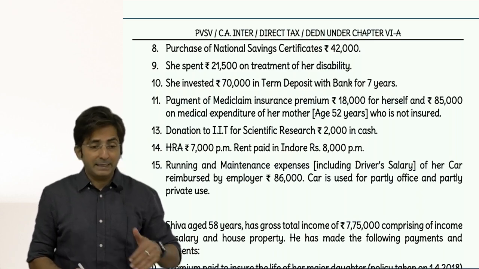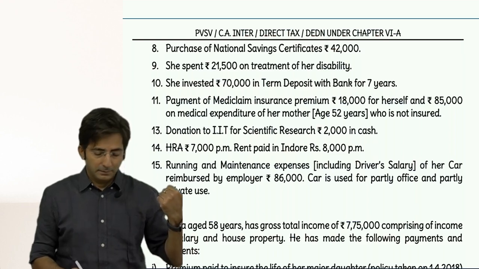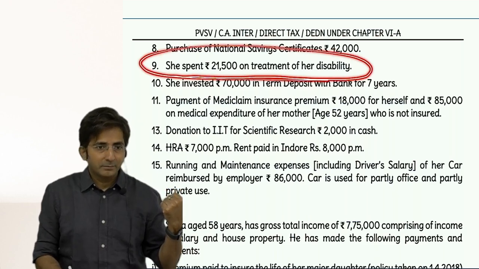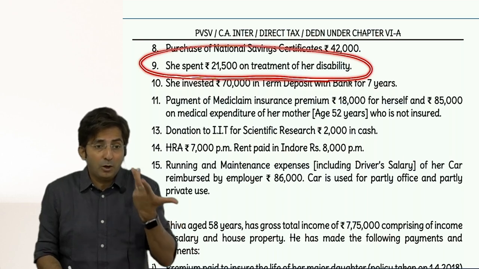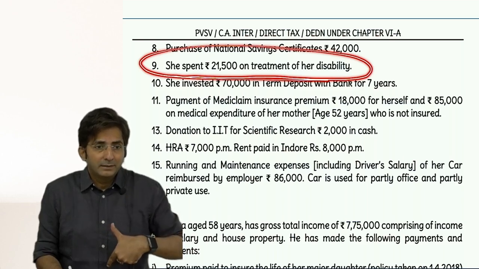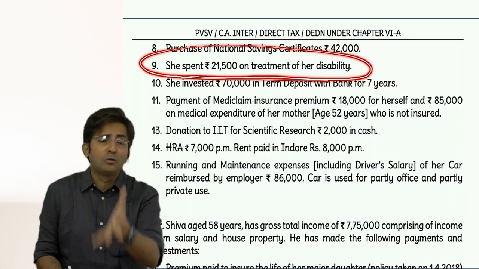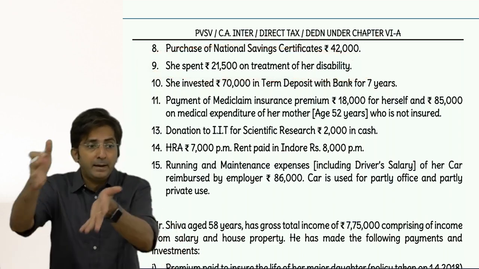If it is 80DD, then spending is a must. But this is not 80DD, right? 80DD is for what? Not your own disability. 80DD is spending on the treatment of whom? Your relative, HDR, handicapped dependent relative.